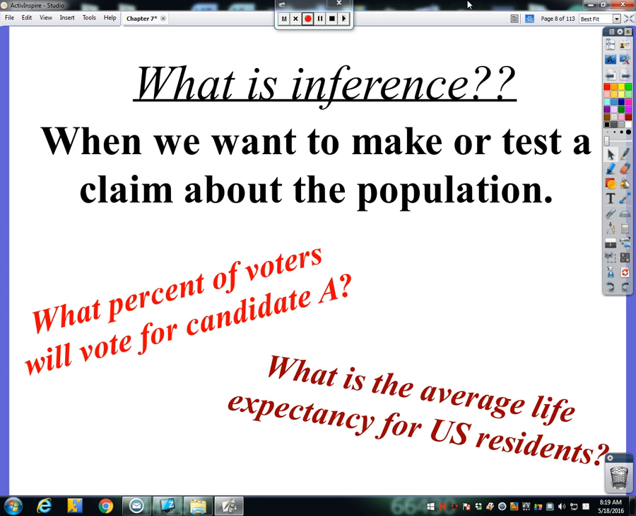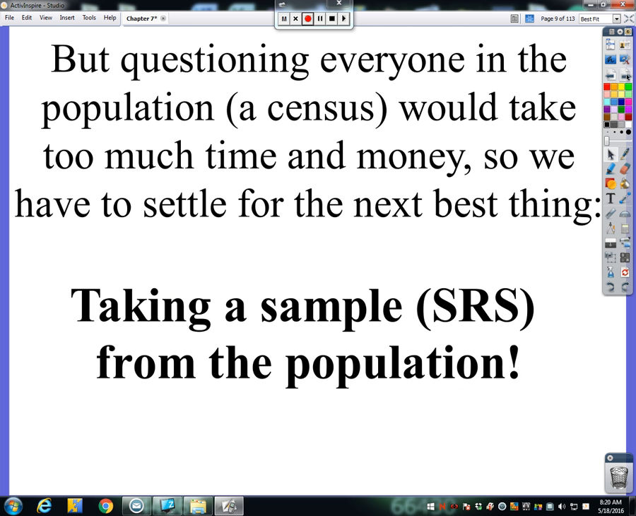We might ask ourselves, what percent of voters will vote for candidate A in the next election? Or what is the average life expectancy for US residents? We can test certain claims about what we might think is true about the percent of voters, or we might take a sample of voters and use that sample to estimate what percentage of voters would vote for candidate A.